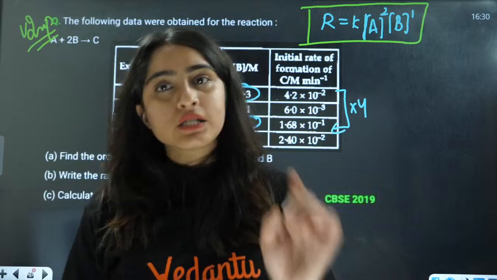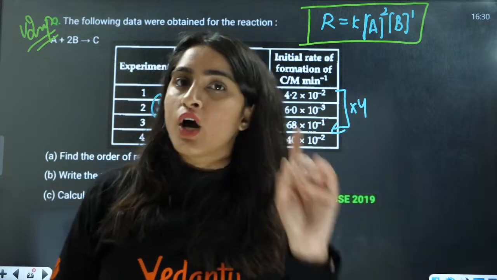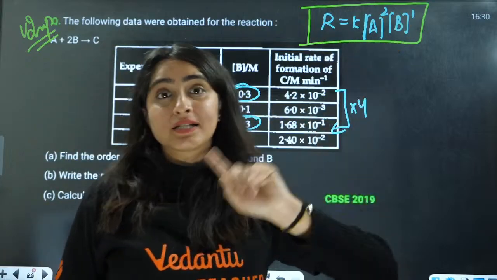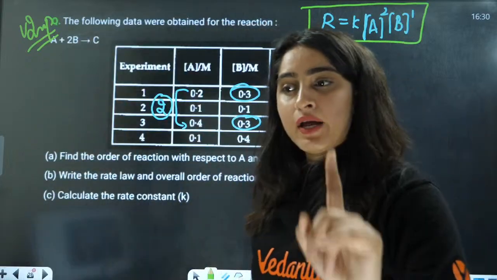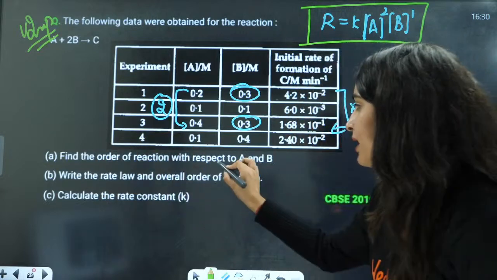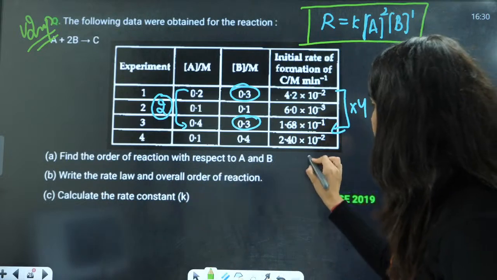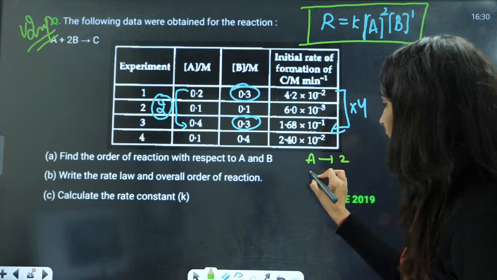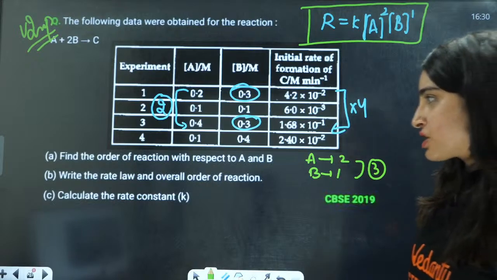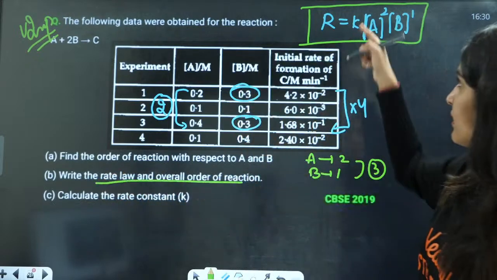Now everyone, is this clear to you? With respect to A, it is second order, and with respect to B, it is a first order reaction. Everyone understood this? So with respect to A, it is a second order reaction, with respect to B, a first order reaction, and in total, it is a third order reaction. The overall rate law will be written like this.